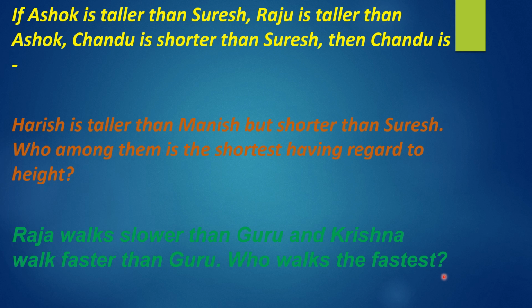Who walks the fastest? You have to give the answers, I am not going to give the answers for this. You think, draw lines, and go in ascending and descending order. If you go in descending order, least, less and short will come. If you go in ascending order, you will find tall, height, like that.